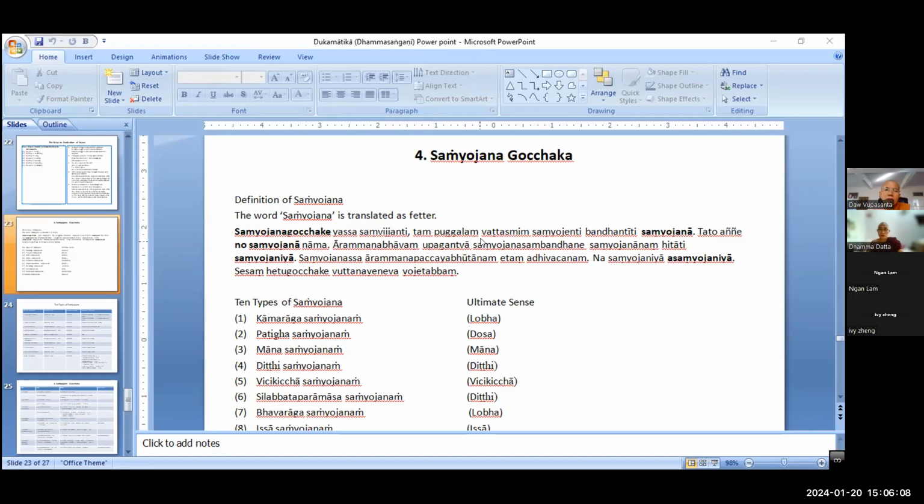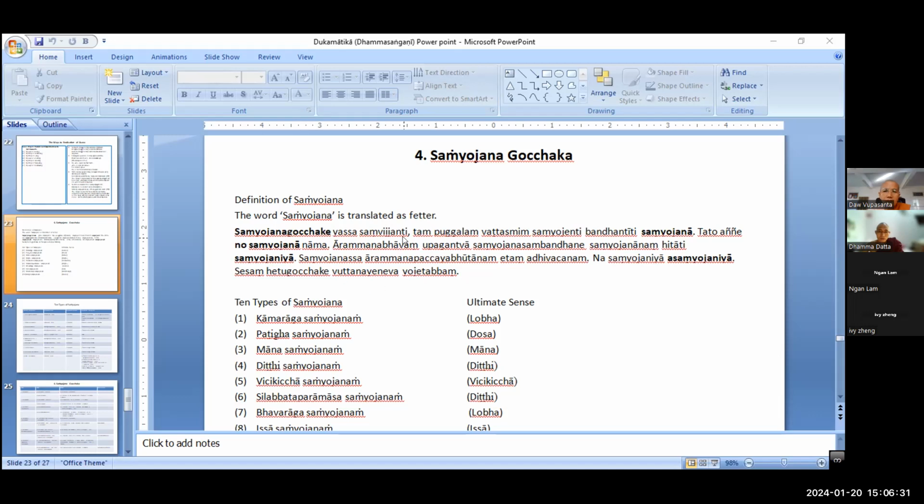Vitam: in the round of rebirth. Samyojanti means bandadi, they bind. They bind the sentient beings in whom they exist in the round of rebirth. That is why they are called samyojana.